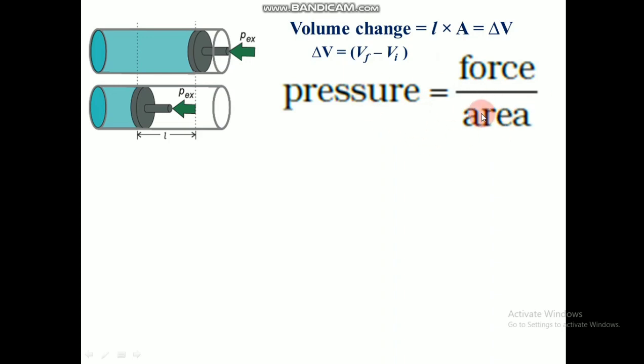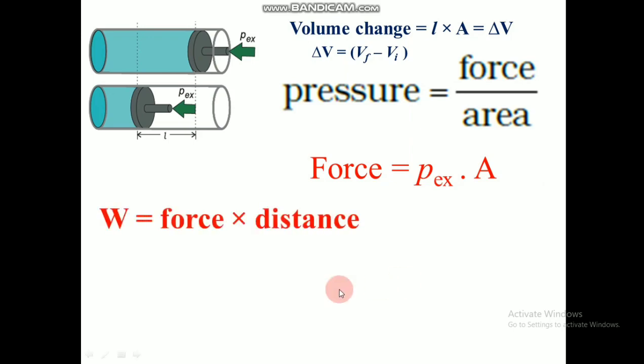And if that is the case, what is the pressure applied here? Which is P external, as it is compression. The pressure applied here is P external, into area, which is area of cross section. So hence the equation for force will be: force is equal to P external, the applied pressure, into area of cross section. So that's how we got the equation for force, and this we are substituting in the equation for work. So the equation for work is force into distance.